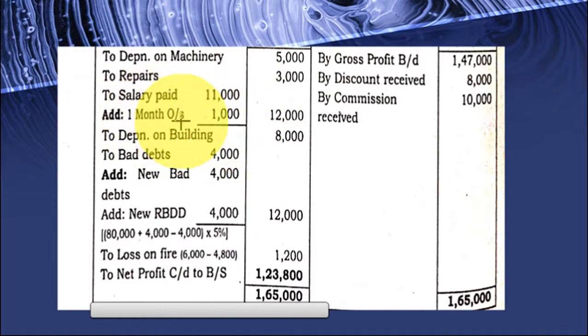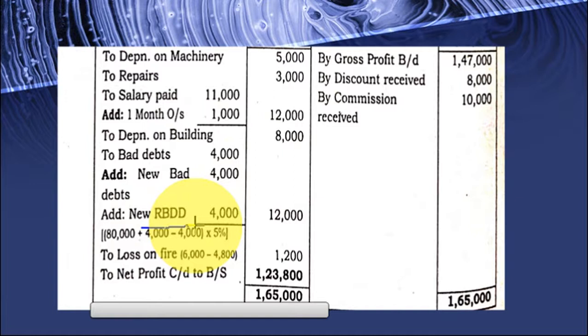We are adding this outstanding salary because it is given in the adjustment, right? 12,000. Then depreciation on building, you're writing. Bad debts 4,000. It is given in the trial balance. Add new bad debts, again 4,000 given in the adjustment. So total bad debts we have to write. Okay. Add new RBD, reserve for bad debts.